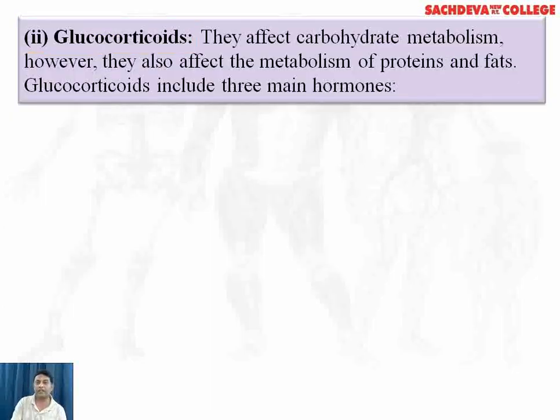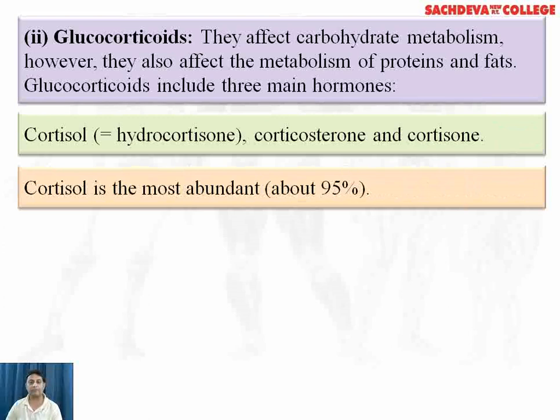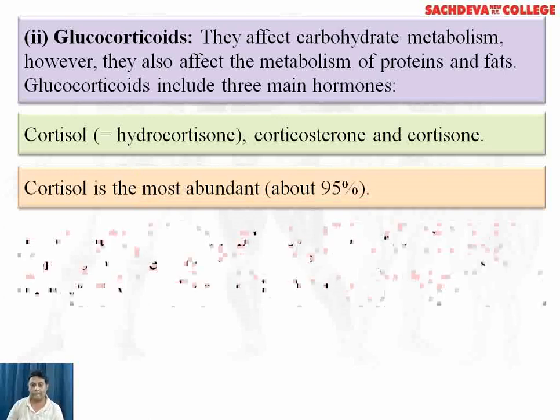Glucocorticoids. They affect carbohydrate metabolism. However, they also affect the metabolism of proteins and fats. Glucocorticoids include three main hormones: cortisol, also called hydrocortisone, cortisone, and corticosterone. Cortisol is the most abundant. About 95% of the hormones from adrenal are cortisol.